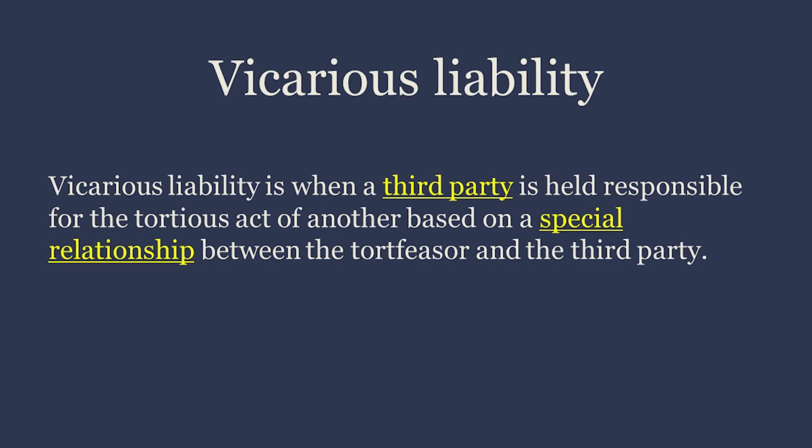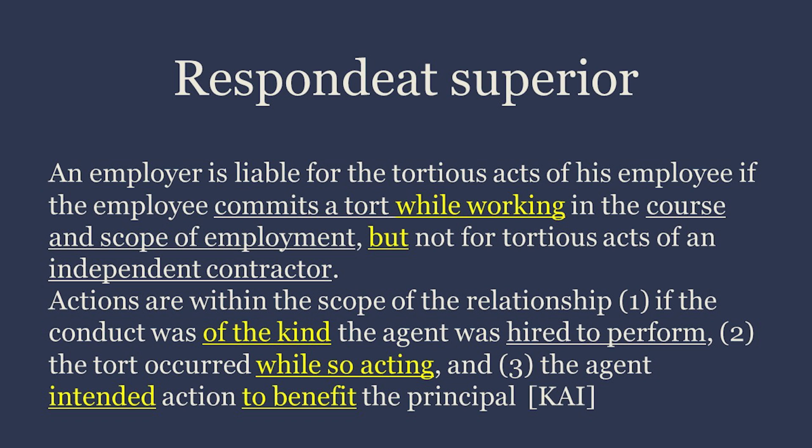Third-party issues. Vicarious liability. Vicarious liability is when a third party is held responsible for the tortious act of another based on a special relationship between the tortfeasor and the third party. Respondeat superior. An employer is liable for the tortious acts of his employee if the employee commits a tort while working in the course and scope of employment, but not for tortious acts of an independent contractor.